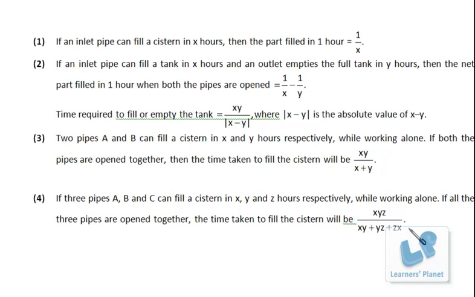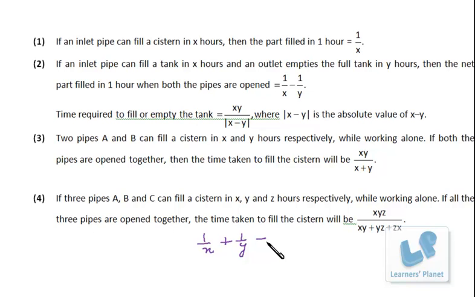Now there may be a case when two pipes are filling the tank and the third one is emptying the tank. Then the work done by the two pipes will be positive and the work done by the third pipe will be negative. So in that case, the first pipe is filling 1 upon X part of the tank, the second one is filling 1 upon Y part of the tank per hour, and the third one is emptying.